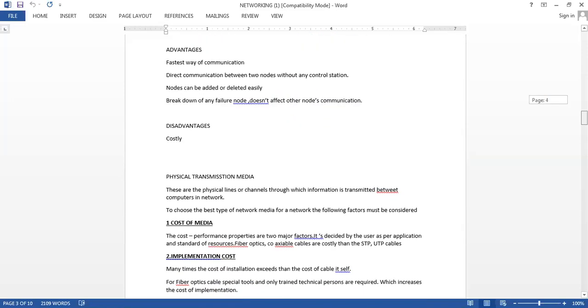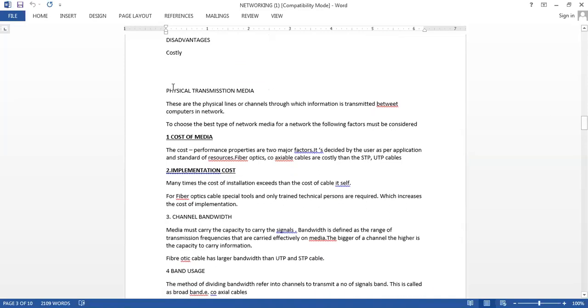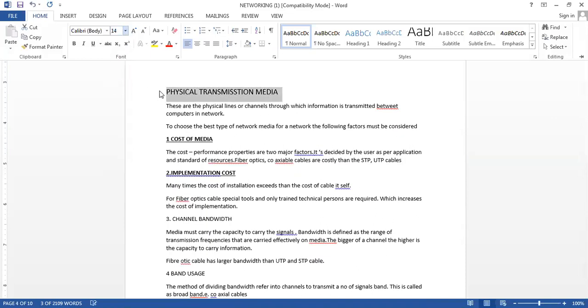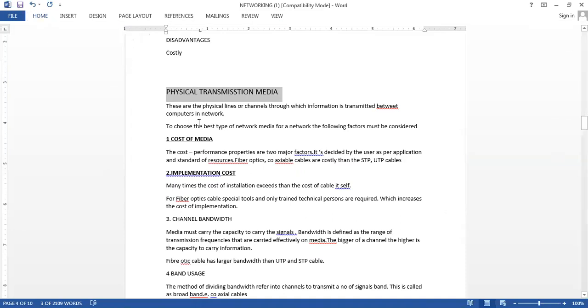Then we had already seen what the physical transmission media are. Whenever you want to send information, it is sent through wires or through wireless media. So the physical transmission media are the channels through which you are transmitting the information. Now, which media has to be chosen will be decided by some factors. You must remember these factors, because whenever you are comparing the physical media, that is bounded media, you will have to use these particular points to compare them.